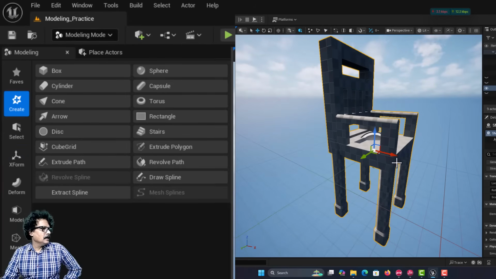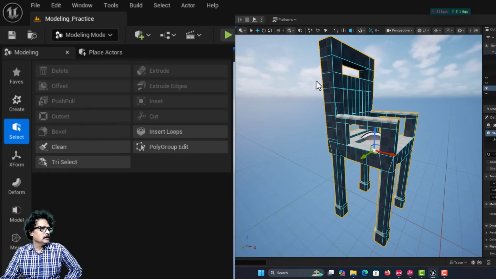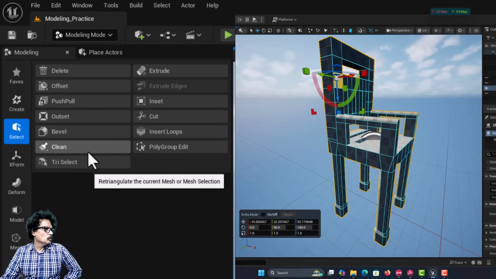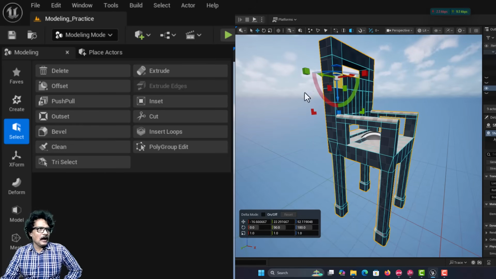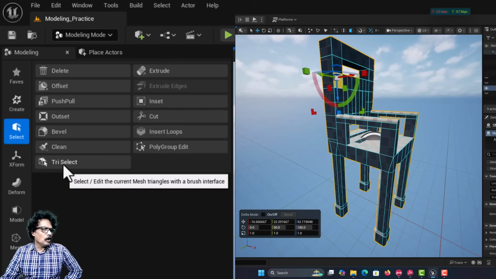One last thing here we have in the select tool, we have covered all the sections here. So, if I come here and select something and show it to you: delete, extrude, offset, extrude edges, push pull, inset, outset, cut, bevel, insert loop. Clean is nothing but I can select the mesh and clean the topology, and polygroup edit, we will discuss this in detail later. And you have one segment called Triselect.